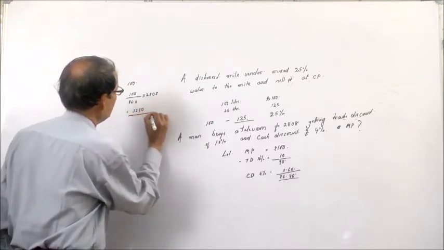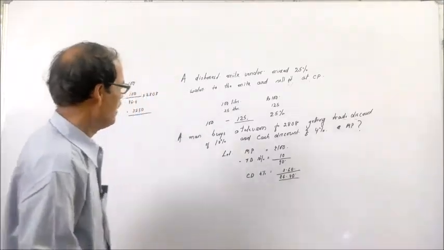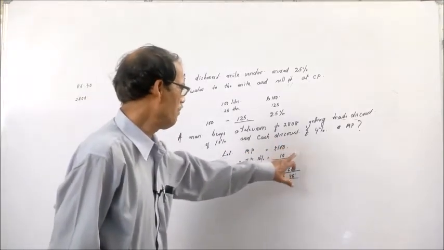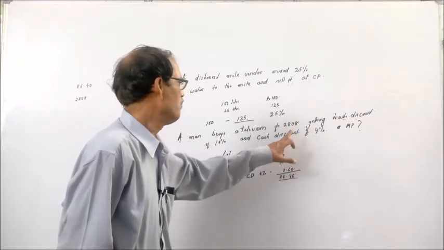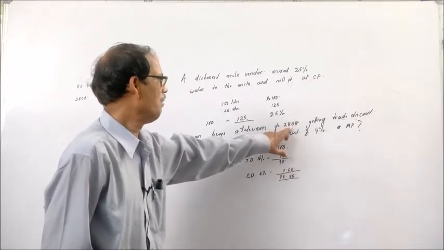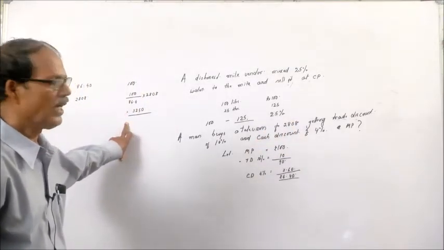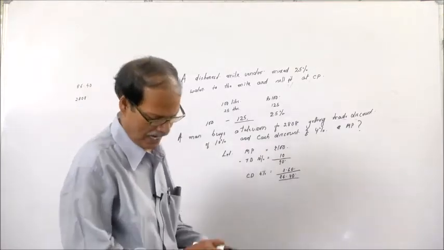That means this is the marked price of the article. That means we know the discount rates and we know the purchase price of the article, and now from this we can calculate the marked price of the article.